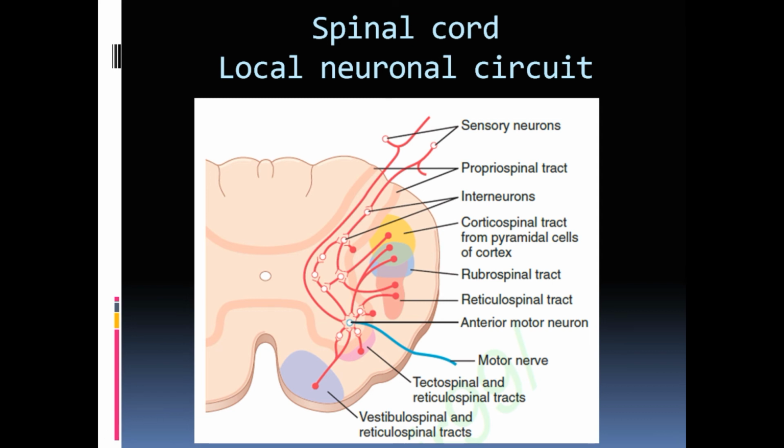But usually corticospinal and rubrospinal tracts will supply the lateral group of neurons, and vestibulospinal, tectospinal and reticulospinal tracts will supply the medial group of neurons, the cell bodies giving rise to those axons supplying the medial and axial musculature of the body.